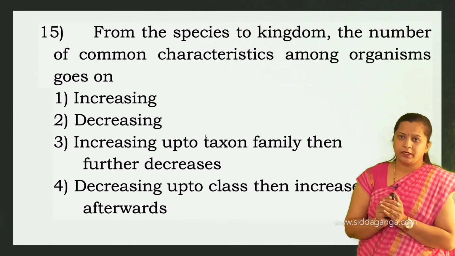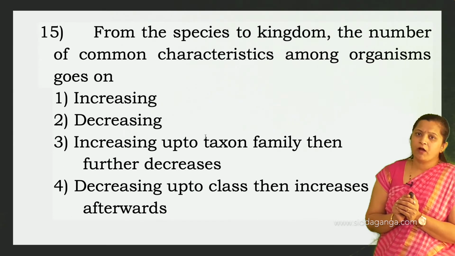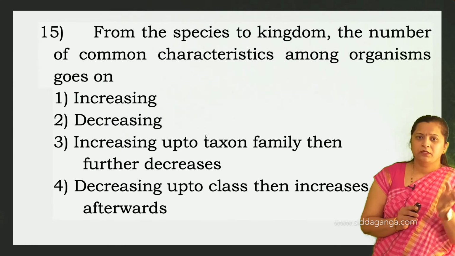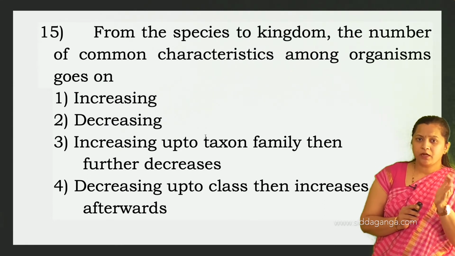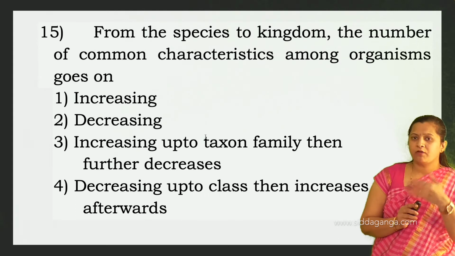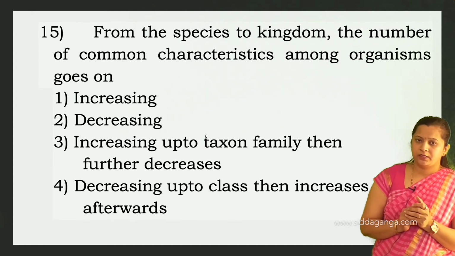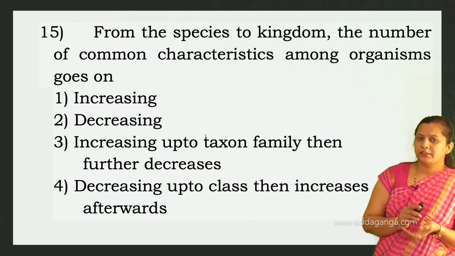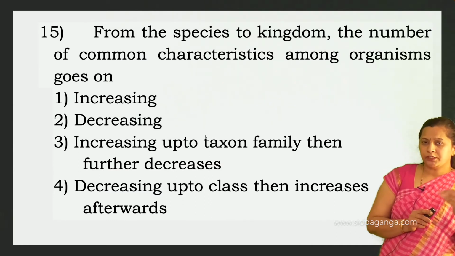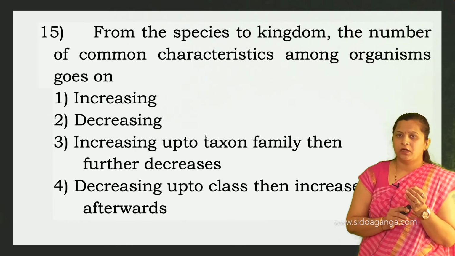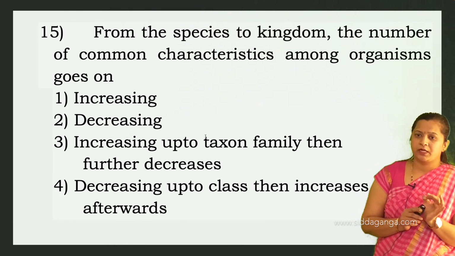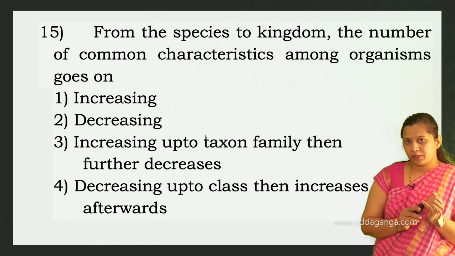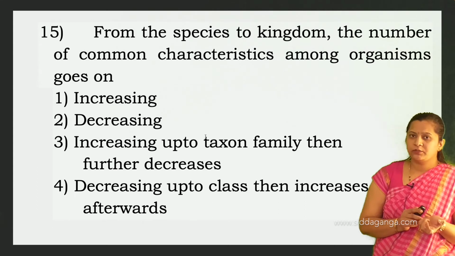Next: from species to kingdom, the number of common characteristics among organisms goes on increasing, decreasing, increasing up to taxon family, then after the family it decreases, decreasing up to class and then increases afterwards. See, from species to kingdom: kingdom is the highest level in a taxonomic hierarchy, whereas species is the lowest rank. How can we define species?